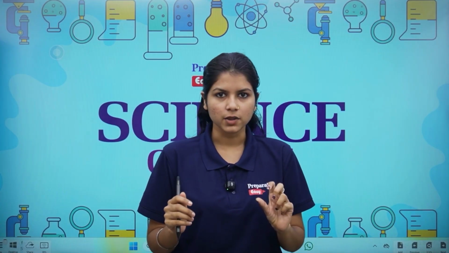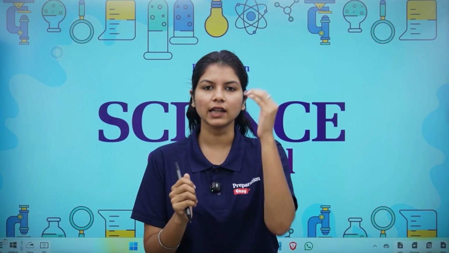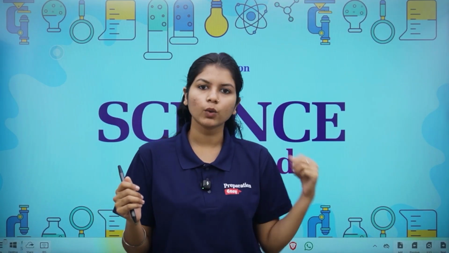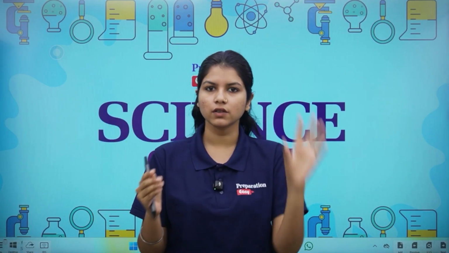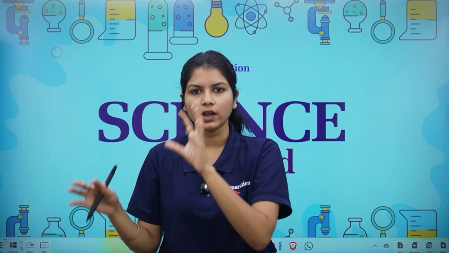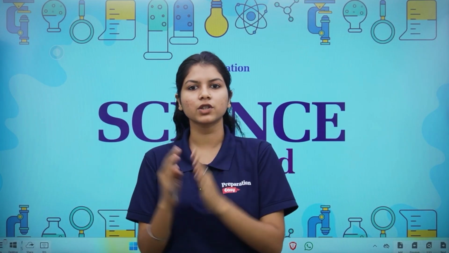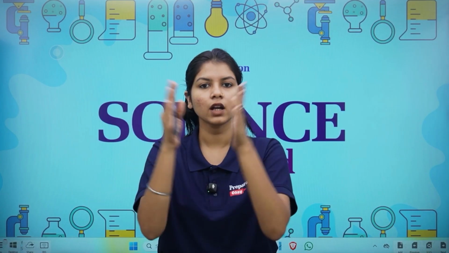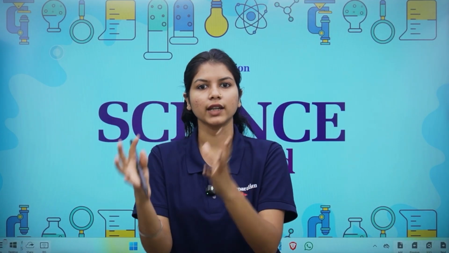Now there is one important note. When you look at other syllabus from other boards, they teach the same thing in different names. For example, some would call it the nervous system, some would call it chemical control and coordination in animals. Here we are clubbing together the nervous control and coordination and the endocrine control and coordination, which is the chemical, where we are studying about the hormones. In this chapter we will be studying both of these types, and we will see how both of them combine together to control and coordinate within our body.